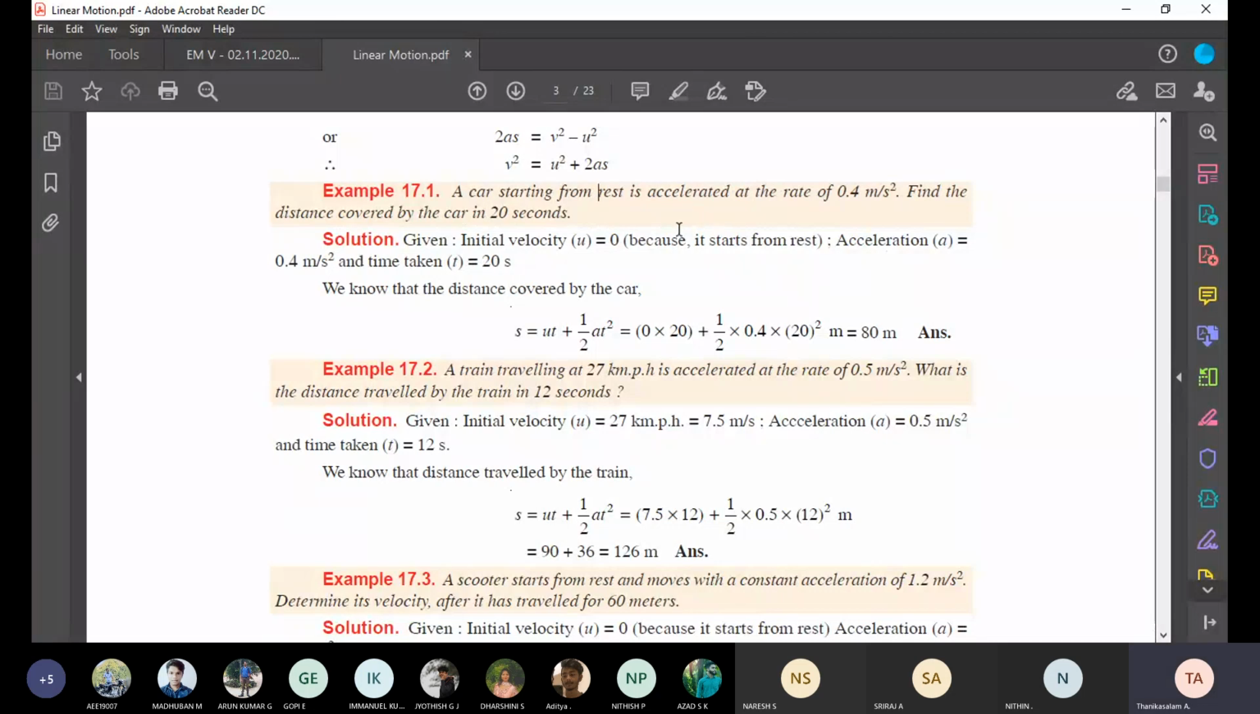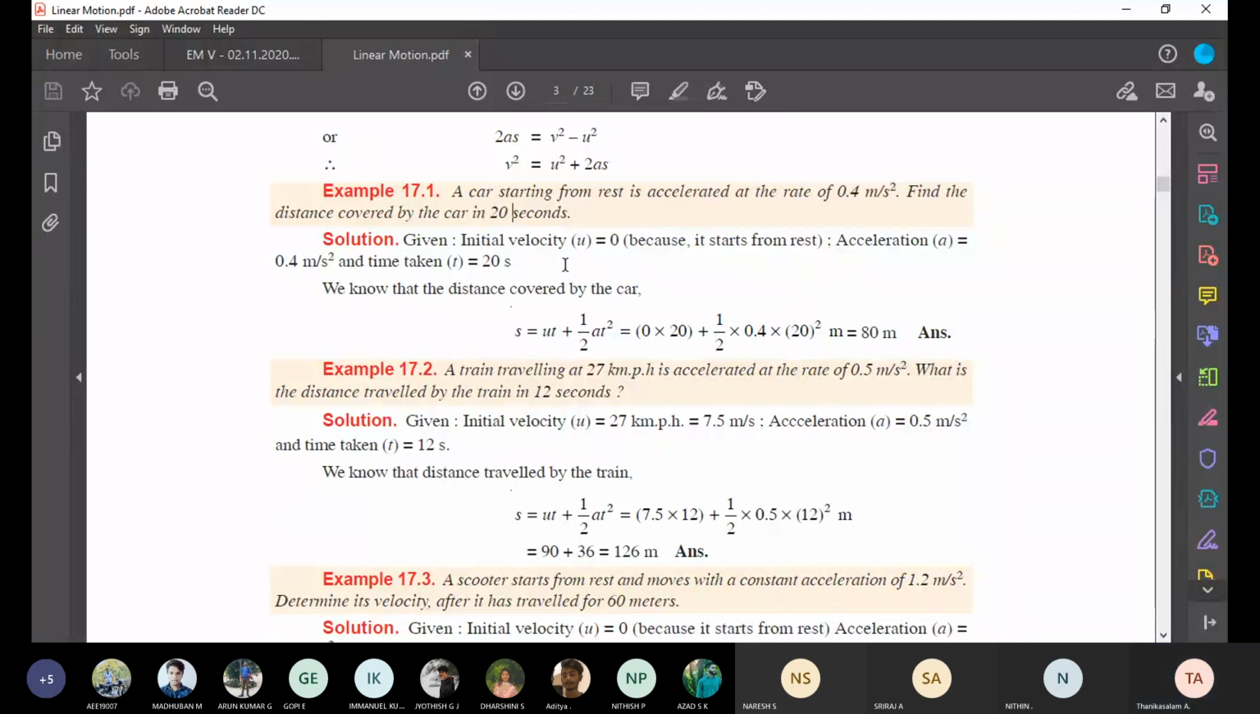In the first question, the initial velocity is 0, although they did not mention it explicitly. A car starting from rest means the initial velocity is 0. Students, we have three equations, and we have to select which equation is suitable for the given condition.